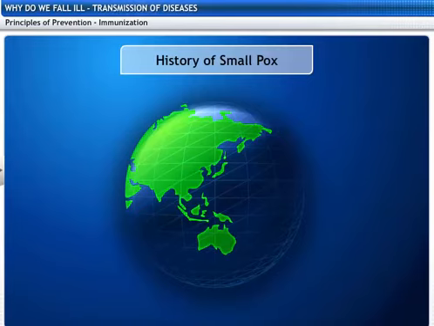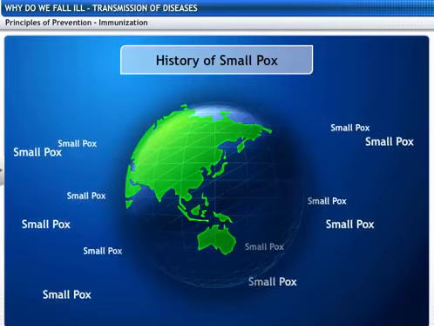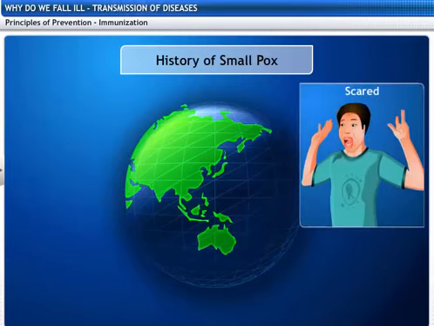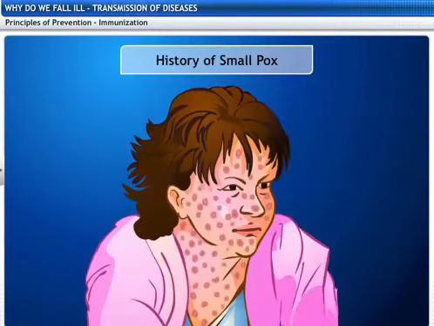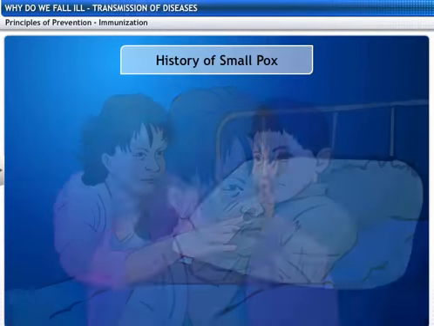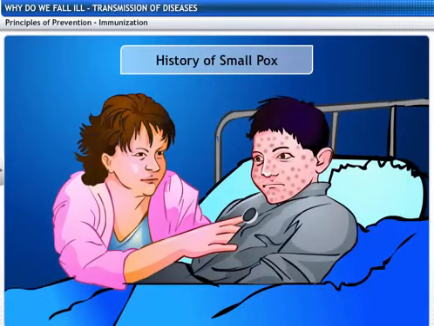100 years ago, smallpox epidemics were common throughout the world. People were scared of catching the disease from the patient. People who already suffered from the disease provided nursing care for the victims of smallpox as they were not likely to catch the disease again.